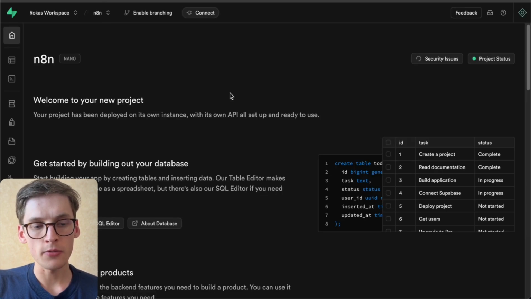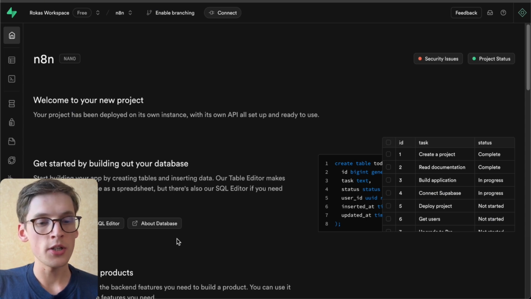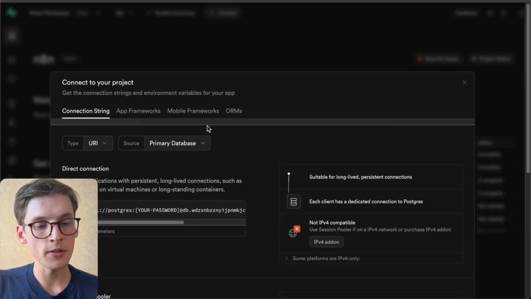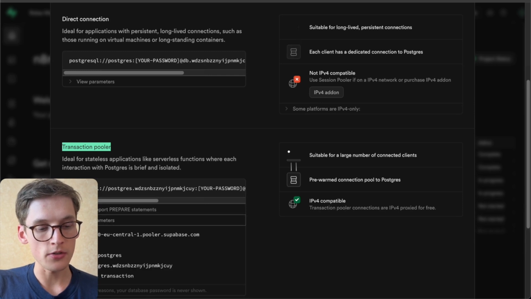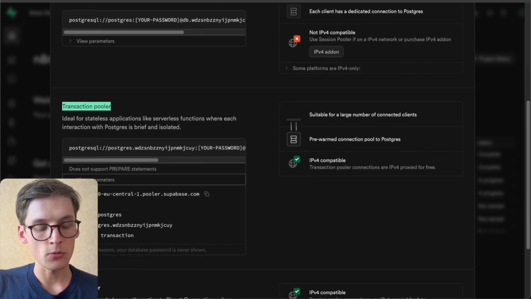And after a couple of minutes, when you created your own project, you'll need to press the connect button up here. In the connect button, you'll scroll down to the transaction pooler, and you'll get some parameters that you will need to copy paste. So you'll need to copy paste the host parameter, port parameter, database, user, and that's it.